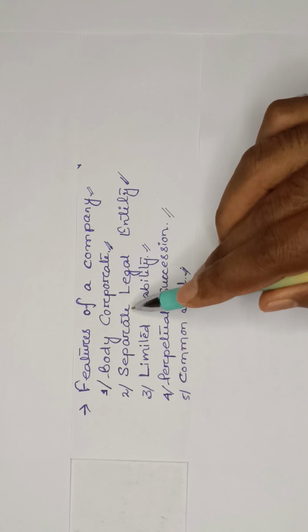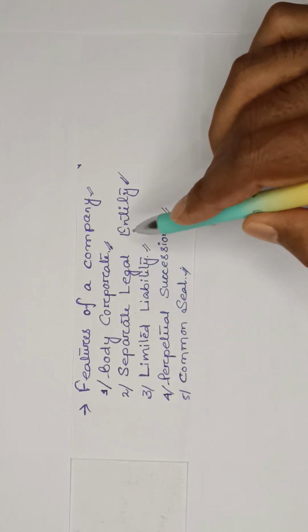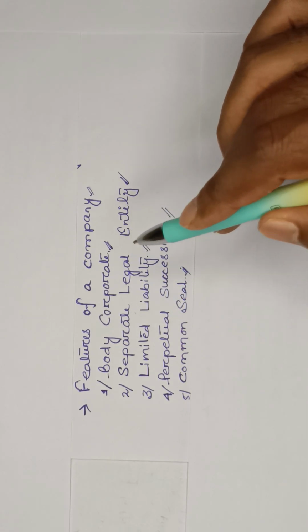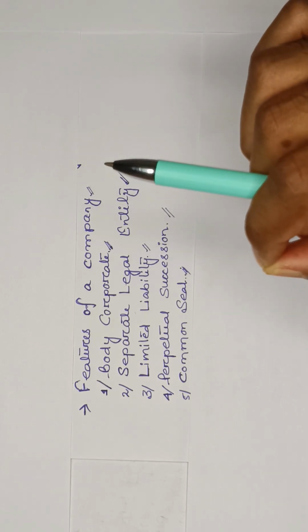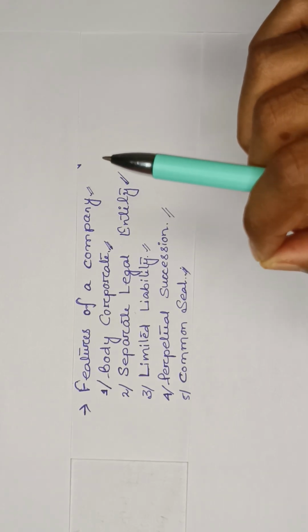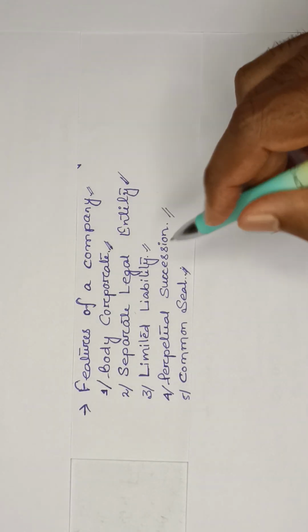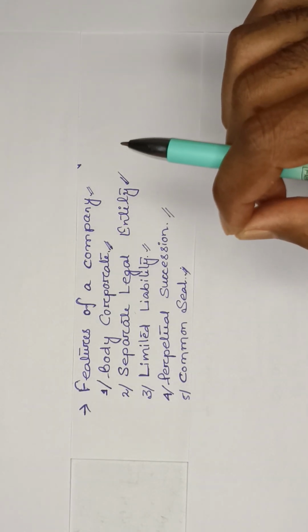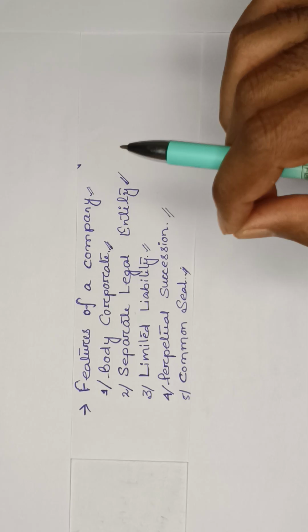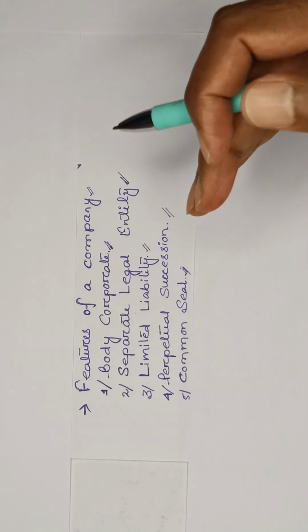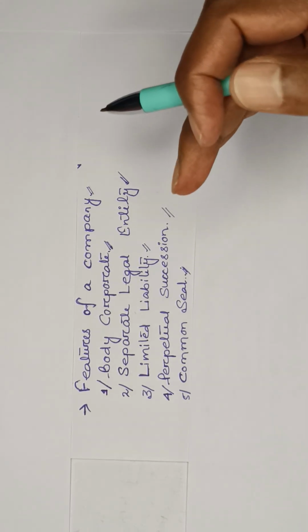Next one is separate legal entity. A company has a separate legal entity which is totally different from its members. For example, I am a shareholder of a company; my entity and the entity of the company are different.